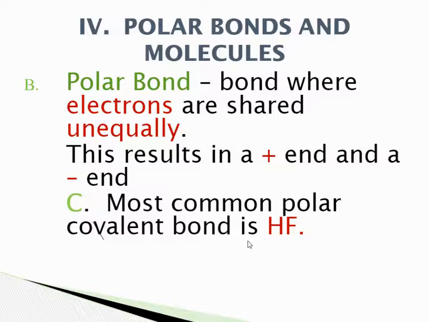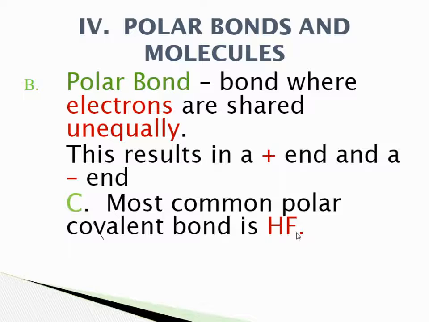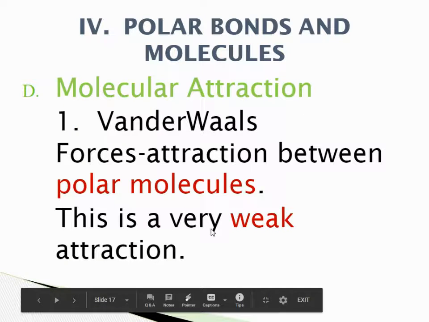We are creating a bond where it is more positive toward one end than the other. This is called a polar bond. So you'll have a positive end, which in this case would be our hydrogen, and fluorine would be our negative end. That's where we're seeing that.